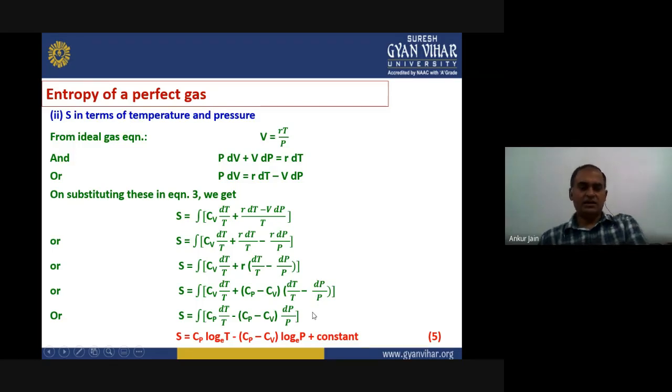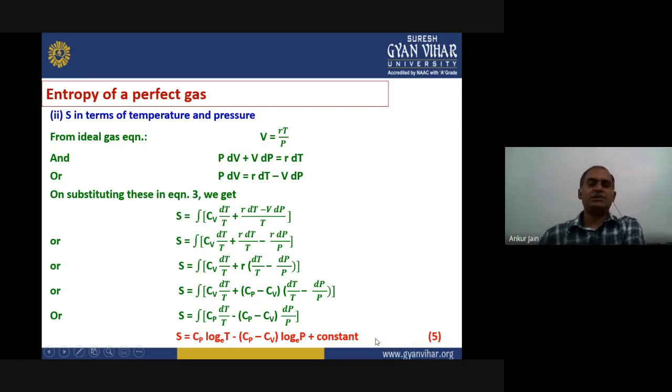Right? We can combine it again. And when we combine, you can see here that Cv dT upon T, and here it is with negative sign, so this will be cancelling out, and the final expression will be S equals integration of Cp dT upon T minus (Cp minus Cv) into dP upon P. If we integrate this term, this will be log T and this will be log P. So we will get the final expression as S equals Cp log T minus (Cp minus Cv) log P plus constant.